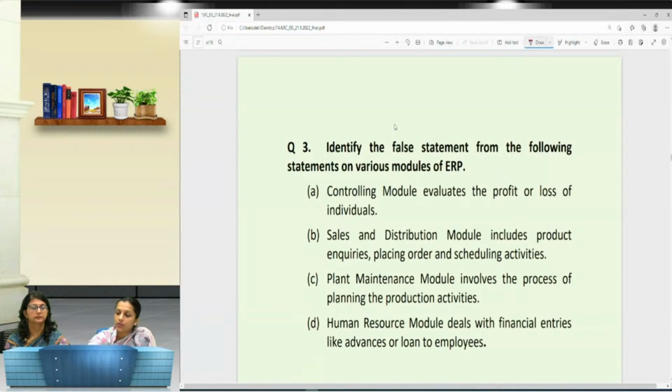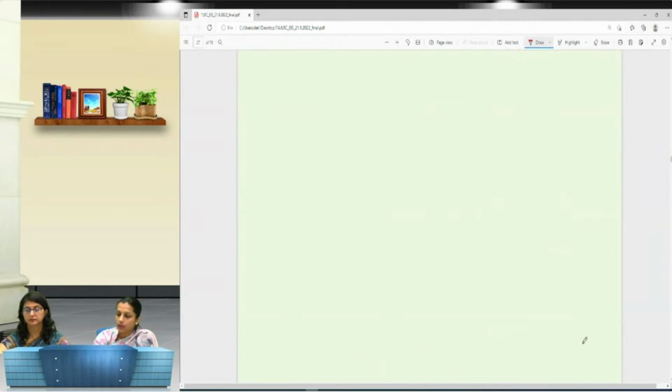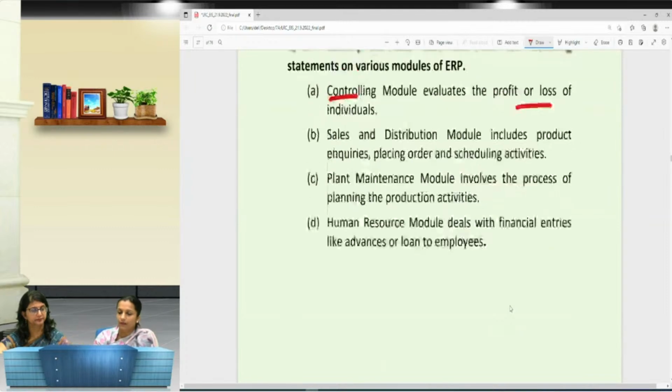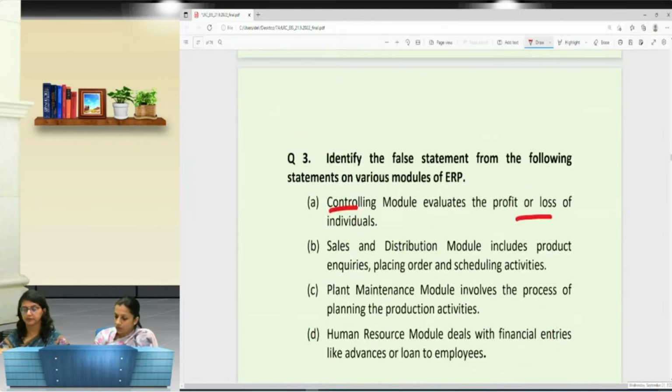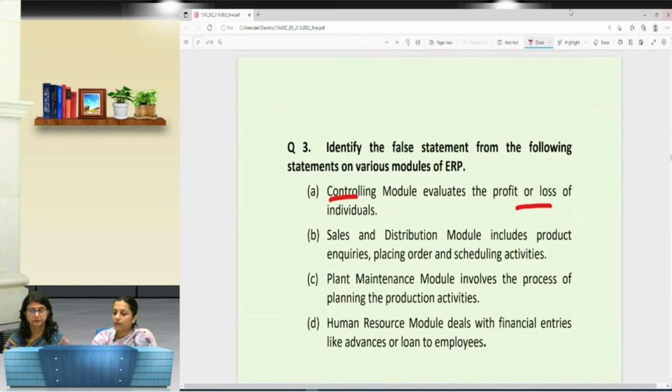The very first says the controlling module evaluates the profit or loss of individuals. Second, the sales and distribution module includes product inquiries, placing orders, and scheduling activities. Third, the plant maintenance module involves the process of planning production activities. Fourth, human resource modules deal with financial entries like advances or loans to employees.